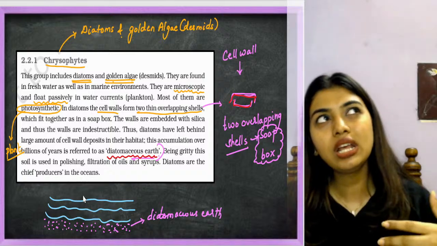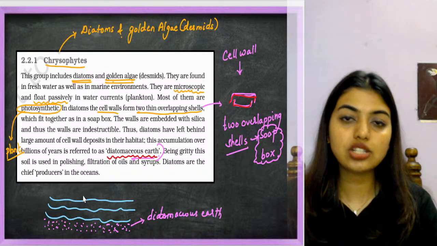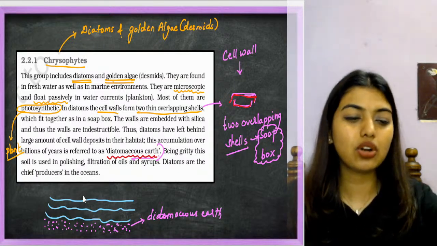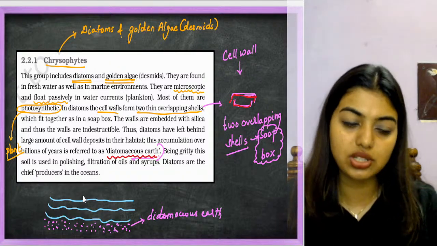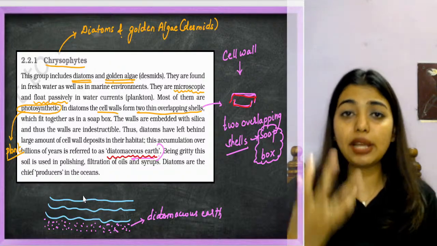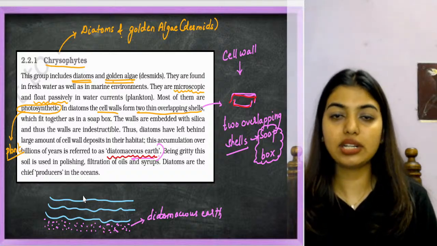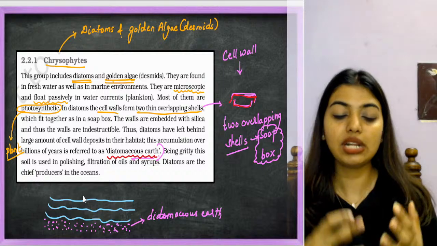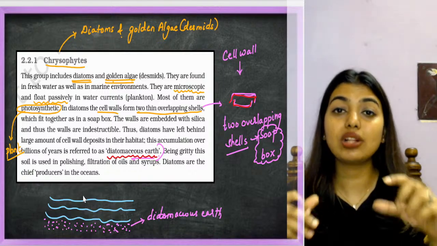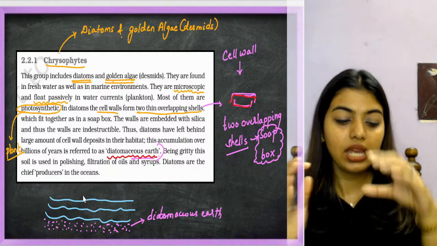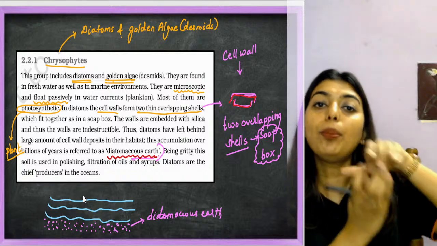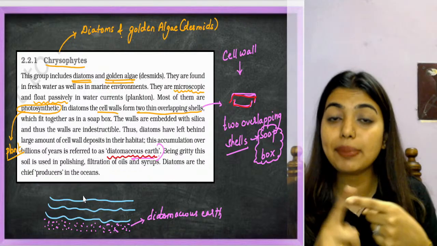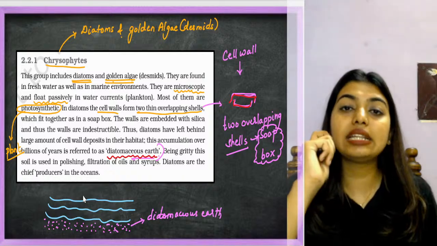If they ask you the general characteristics of chrysophytes, you can write this; otherwise you do not have to take so much tension about it. They are microscopic and float passively in water currents. Most of these plants are photosynthetic, very important. In diatoms, the cell walls overlap to form a soap box-like structure, and these overlapping shells are made of silica.